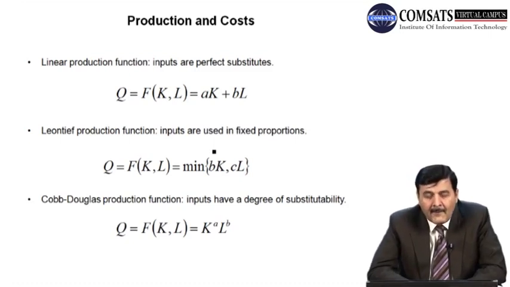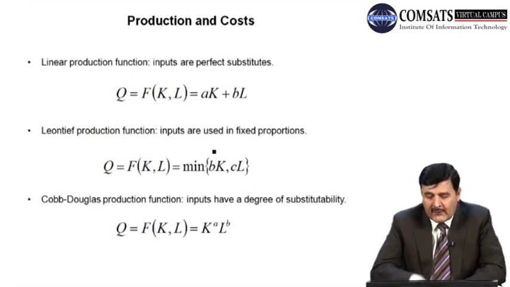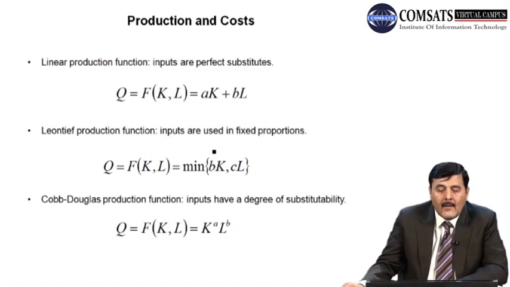If you look at the slide, Q is equal to function F of K, L, and then the Cobb-Douglas production function can be written as K to the power A, L to the power B, right? So this is the form of a Cobb-Douglas production function.